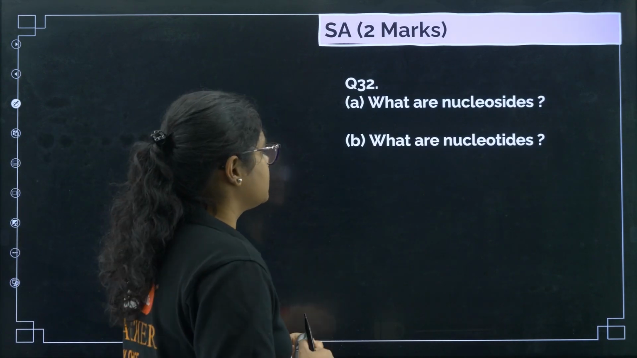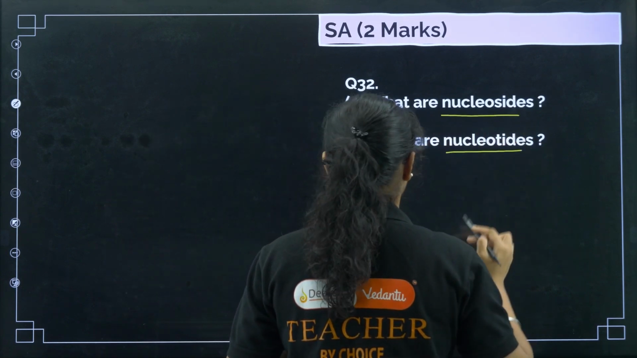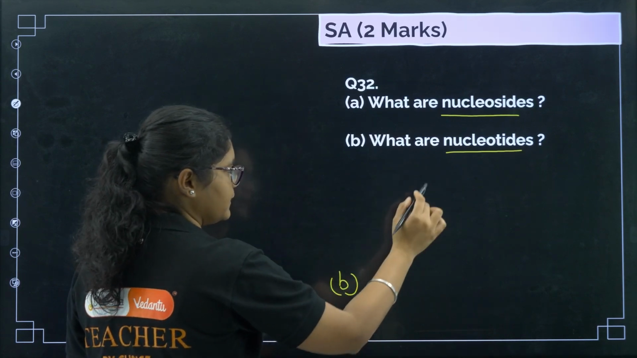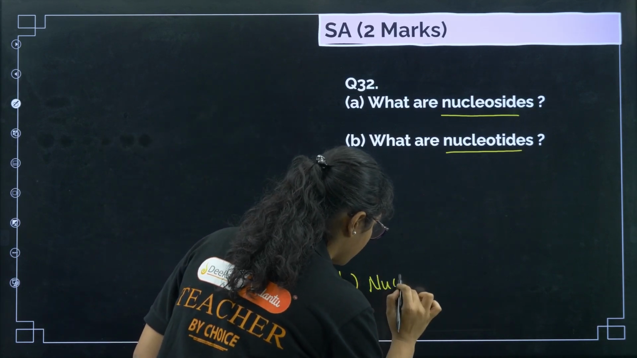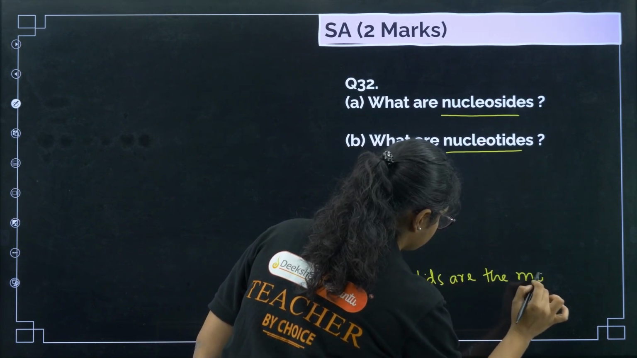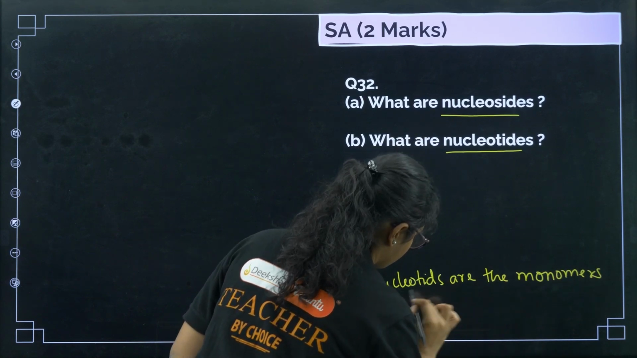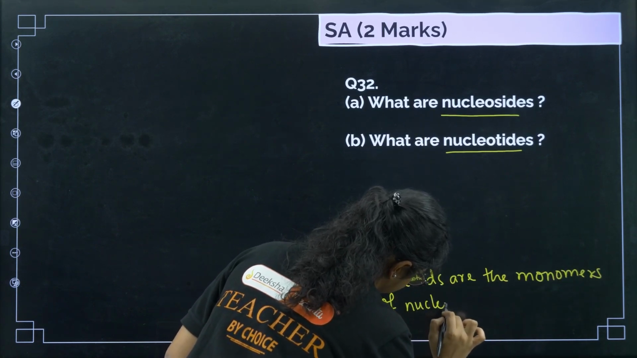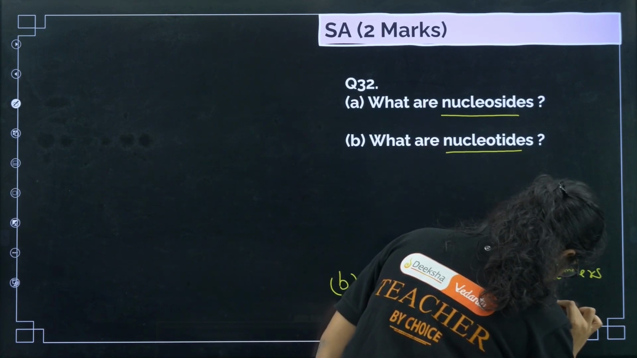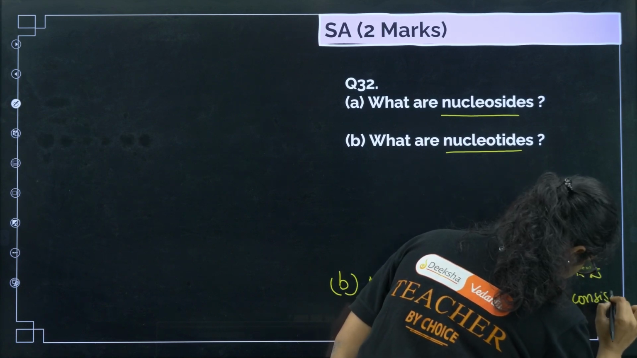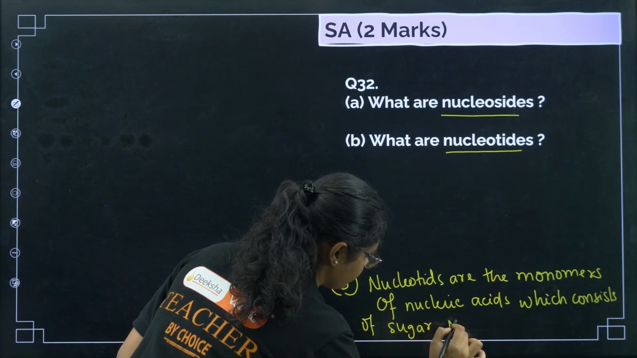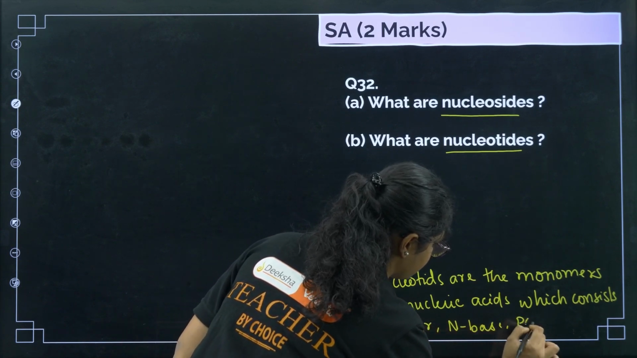Next, question number 32. What are nucleosides and what are nucleotides? First let me answer B, then I'll come to A, do not worry. Nucleotides, as I told you, are the monomers of nucleic acids, which consist of 3 components, what I told you: a sugar, a nitrogenous base and a phosphate group.